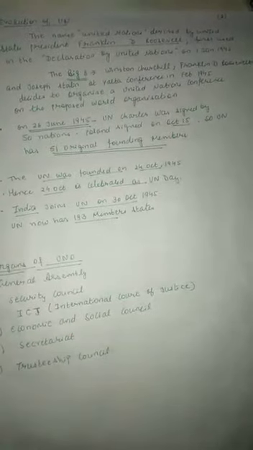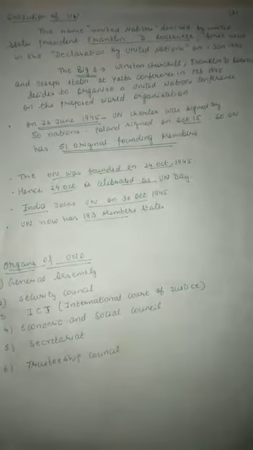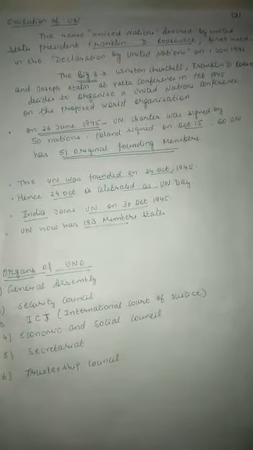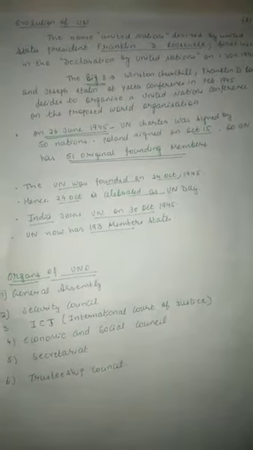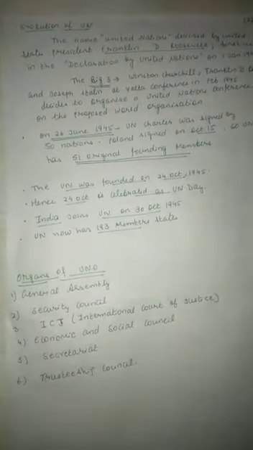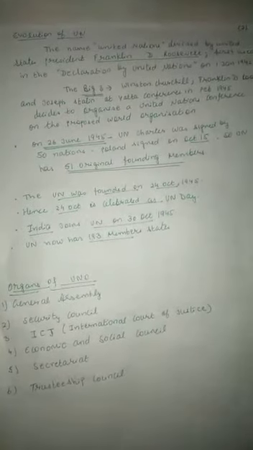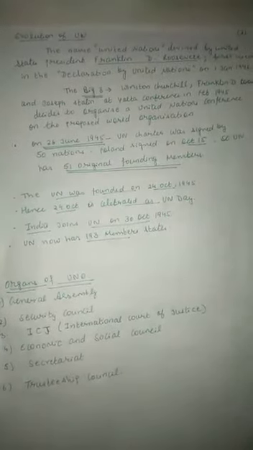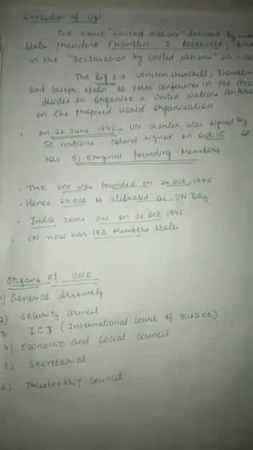That is why 24th October is celebrated as United Nations Day, and India joined the United Nations on 30th of October 1945. The United Nations now has 193 member states, and originally it had 51 members. Originally the United Nations had 51 members, but at present it has 193 member states.